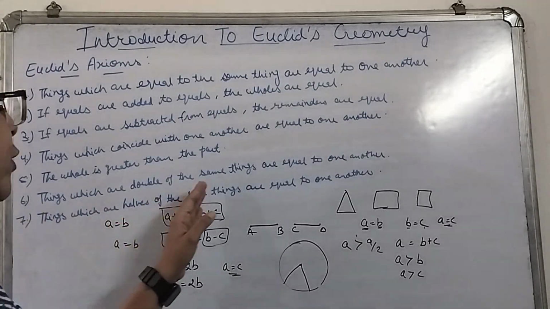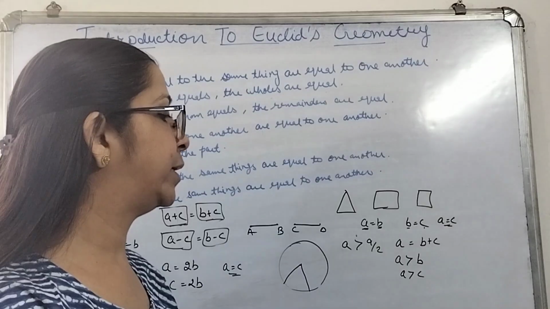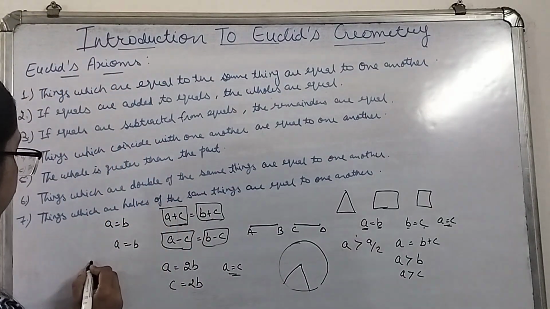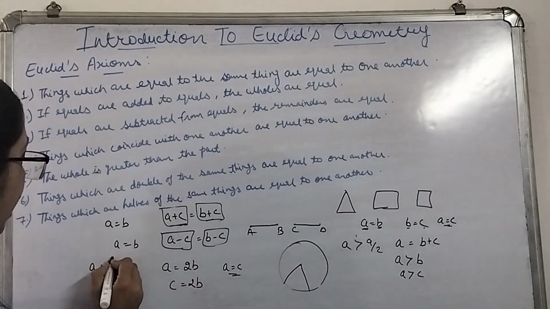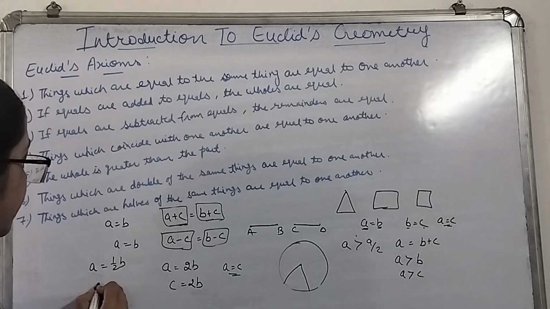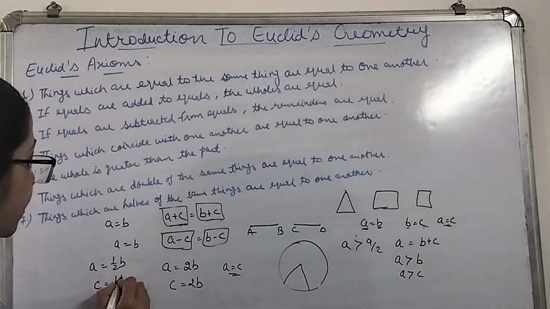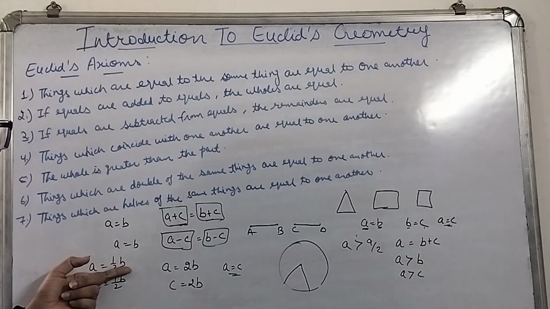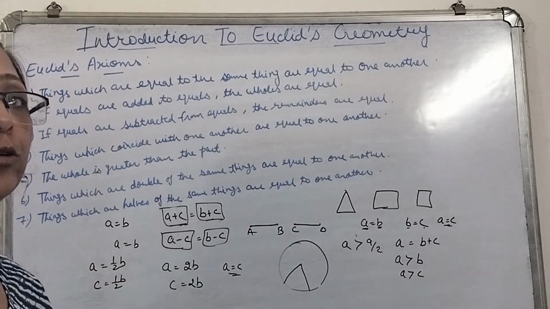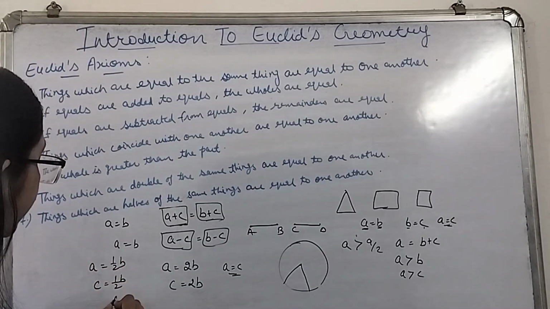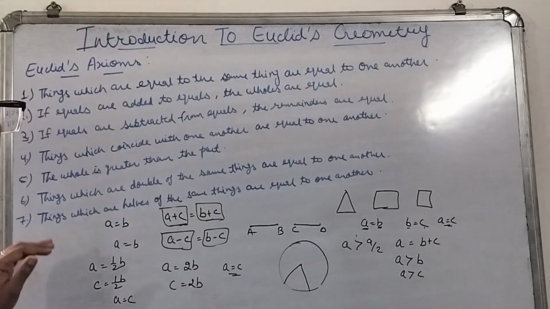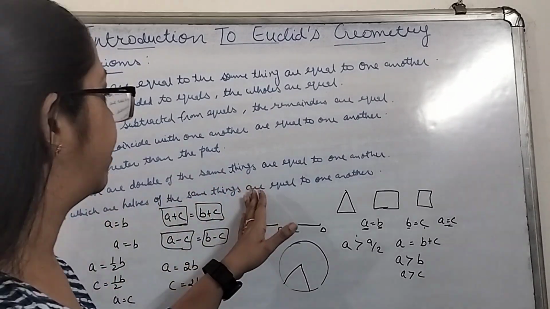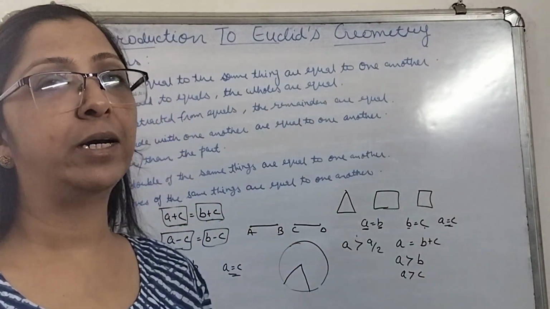Things which are halves of the same things are equal to one another. If I say that A is equivalent to half of B and C is also equivalent to half of B, half of B is common for both. A was equivalent to half of B and C is even equivalent to half of B. In that case, A will be equivalent to C. So things which are halves of the same things are equal to one another.